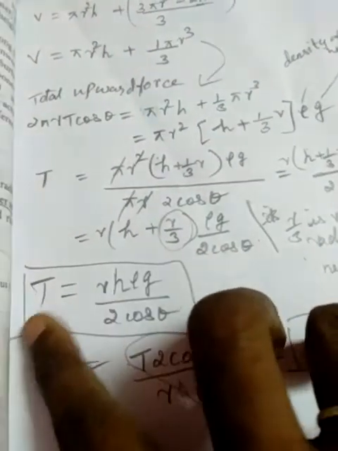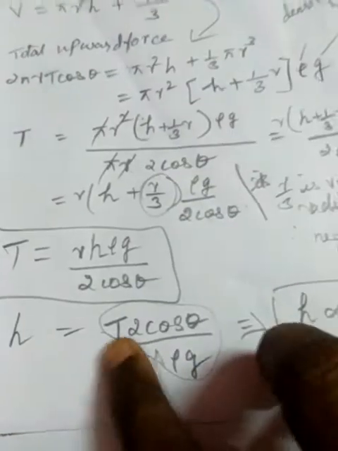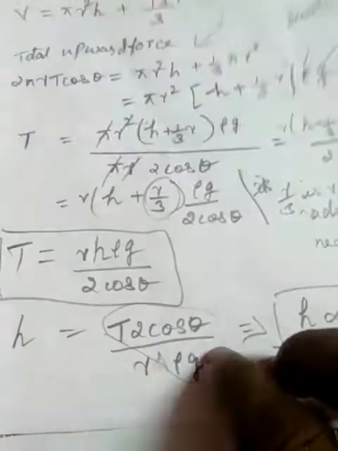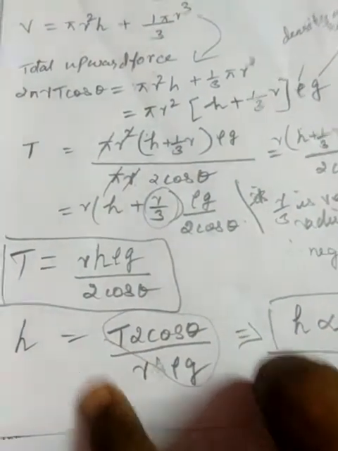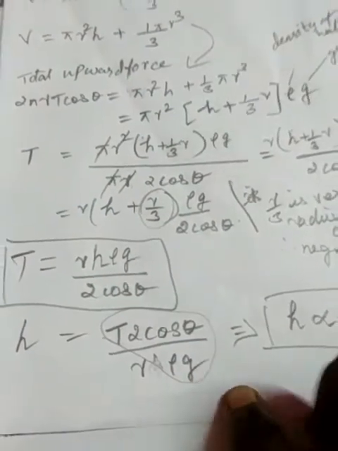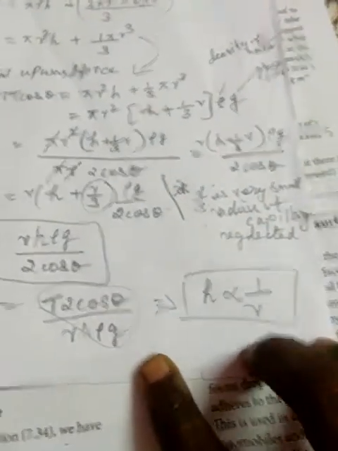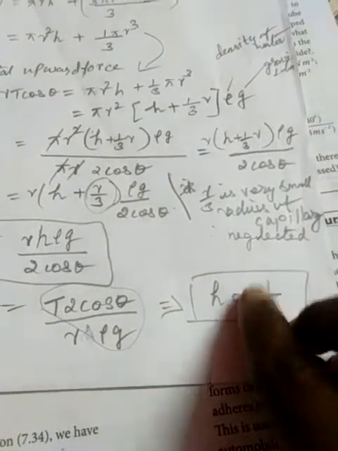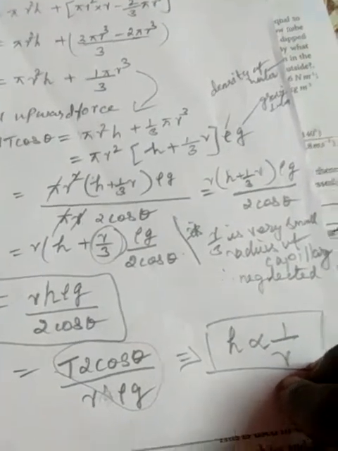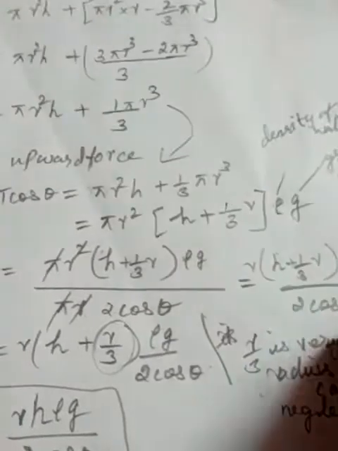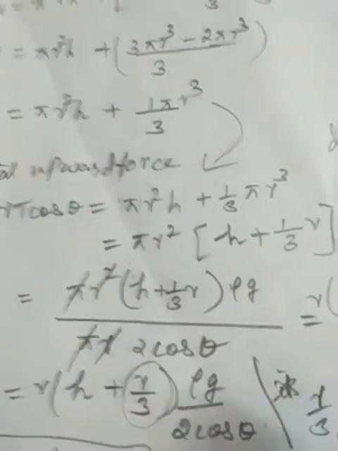Keeping h here and moving everything else to the other side as a division, h equals 2T cos θ divided by rρg. Here only 1/r varies; all the others are constant, so h is inversely proportional to 1/r. This is the surface tension by the capillary rise method. I think you have understood. Thank you, children, it's a very important question.